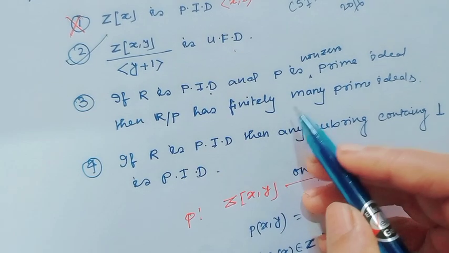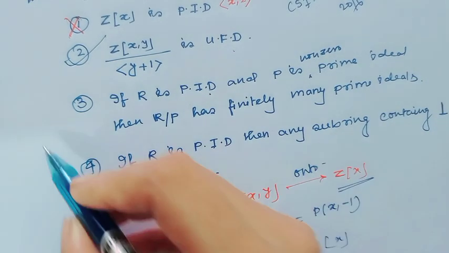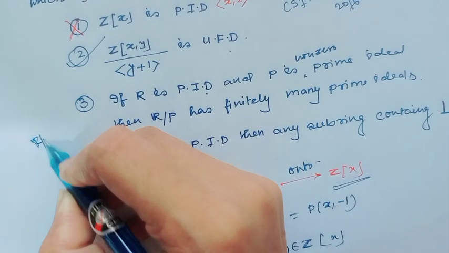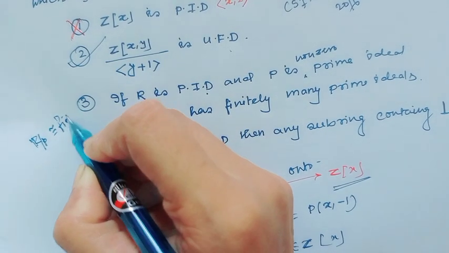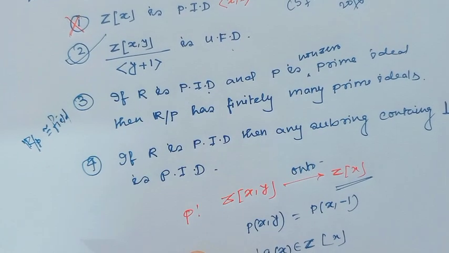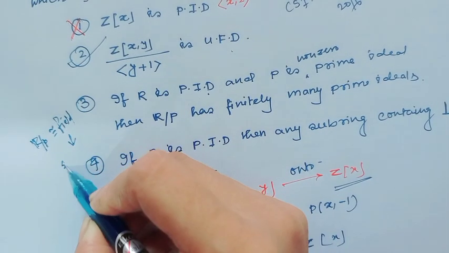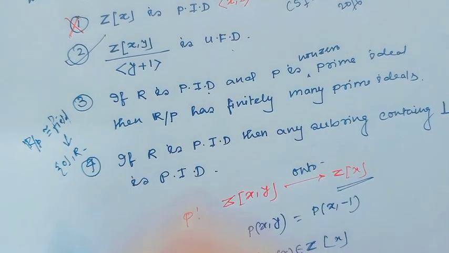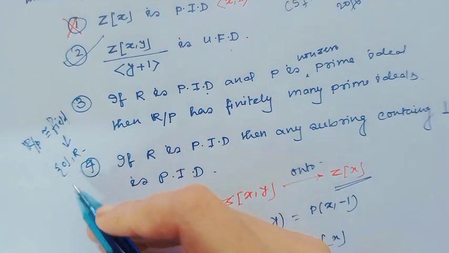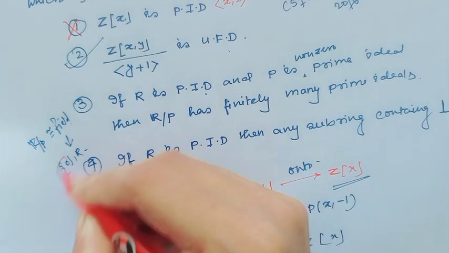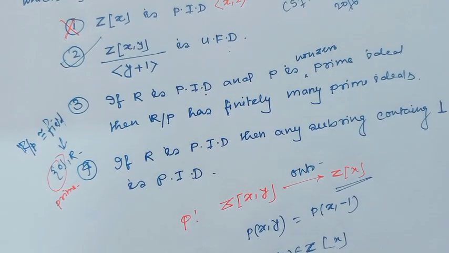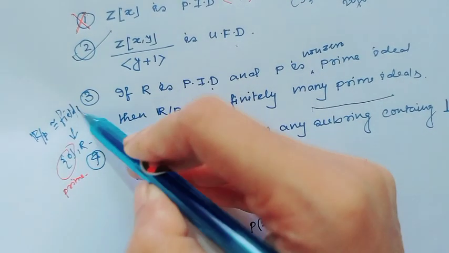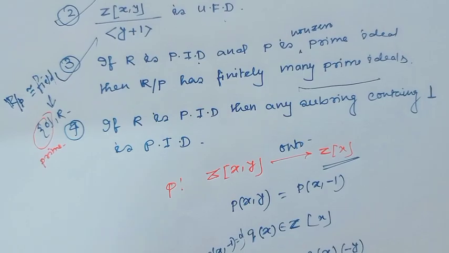So if P is maximal, then R mod P is a field. And in a field, always two ideals exist, the zero ideal and the ring itself, and the only prime ideal is the zero ideal. So R mod P has finitely many prime ideals. This is a right option.